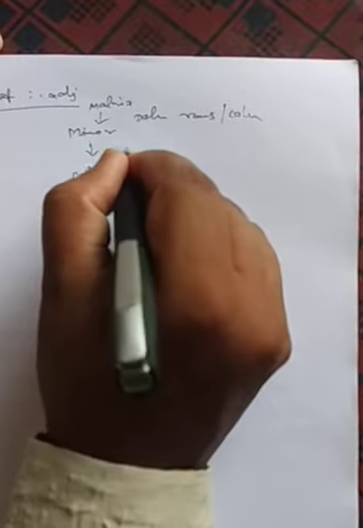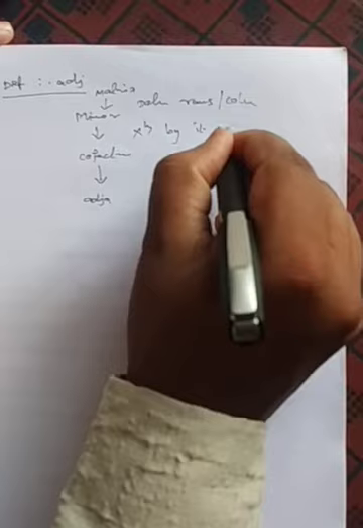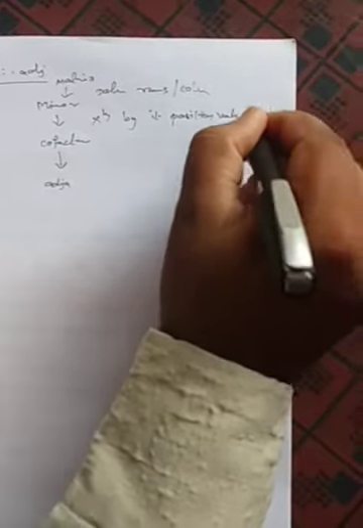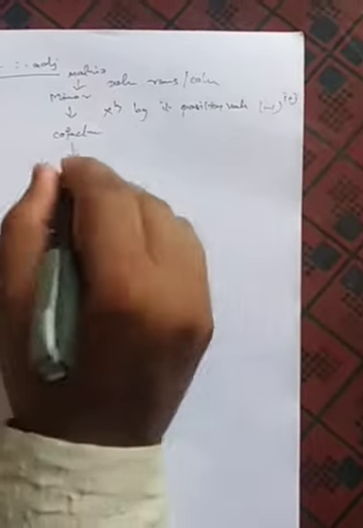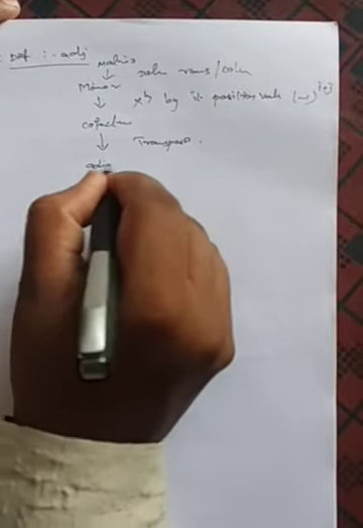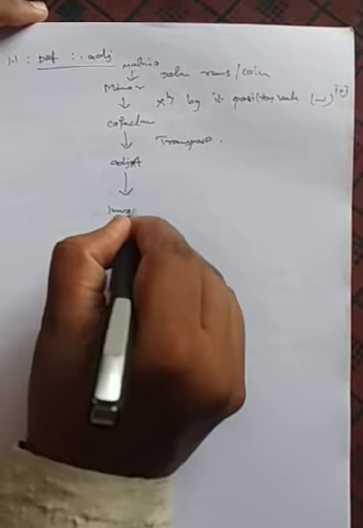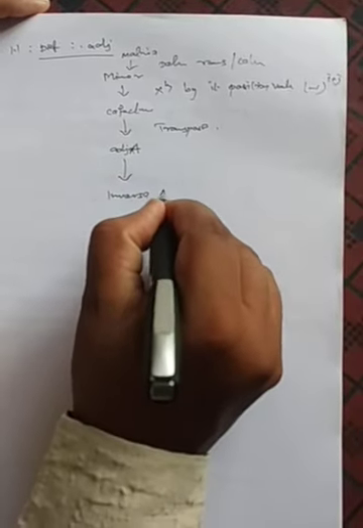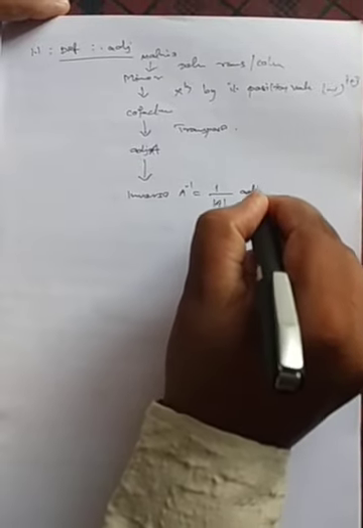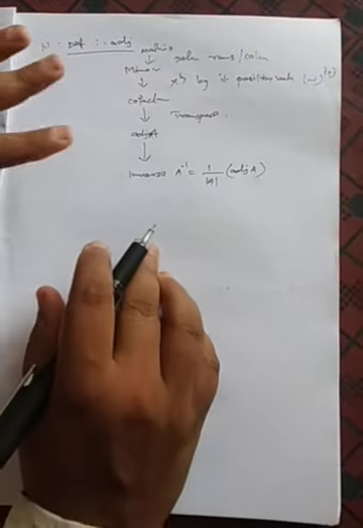After this, multiplying by its position value, that is minus 1 to the power i plus j, you multiply with this. Here you take the transpose. If you take the transpose, it becomes adj. After getting adj, you find the inverse. As you know, the inverse of a matrix A is 1 by determinant of A into adj A. This is the definition of adjoint.